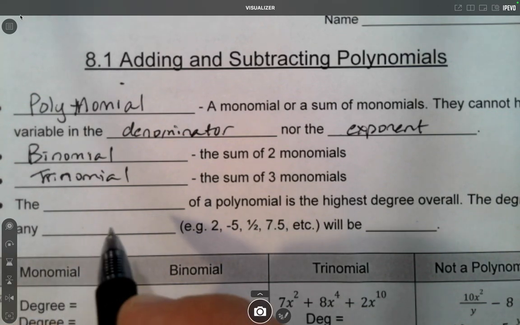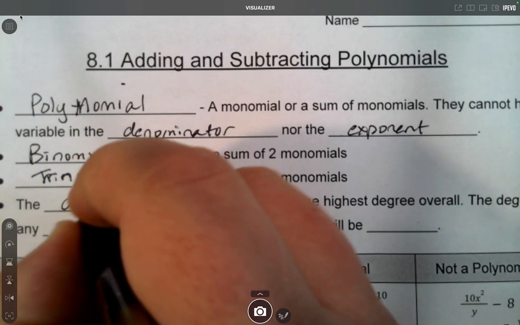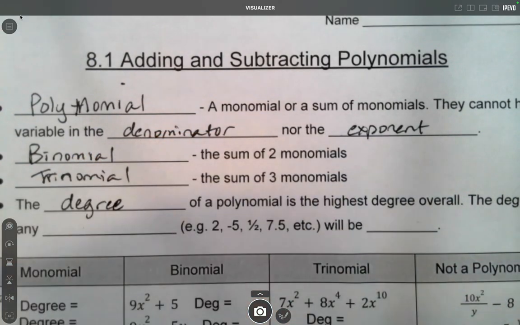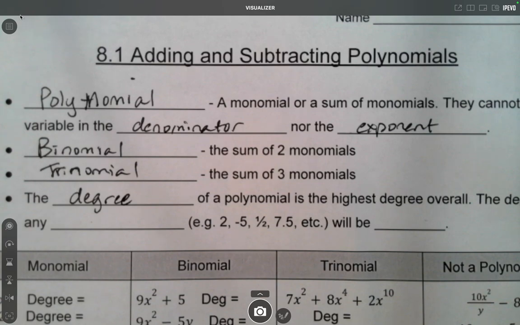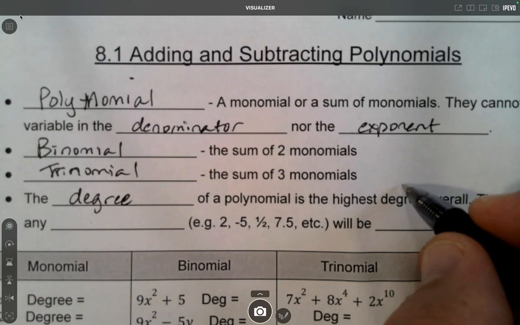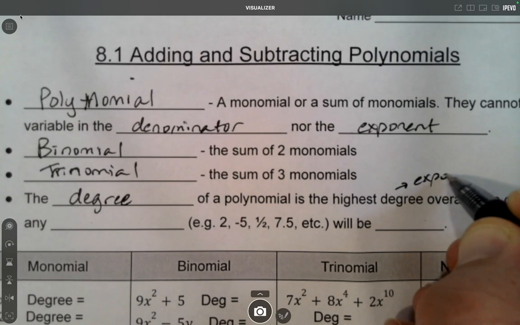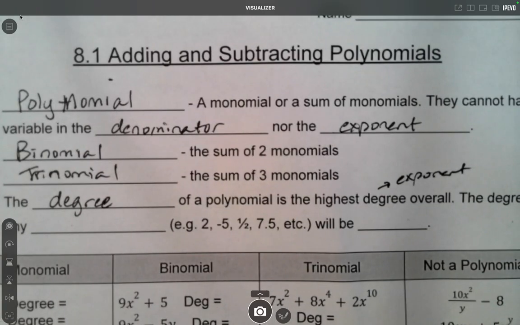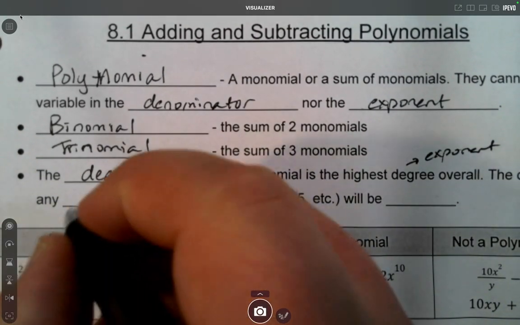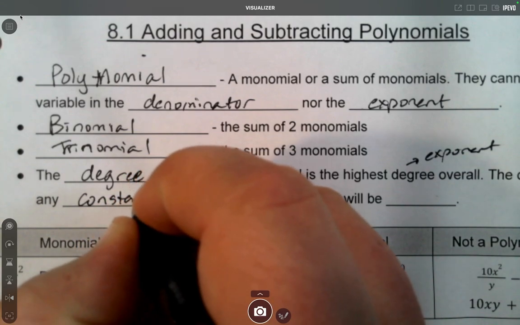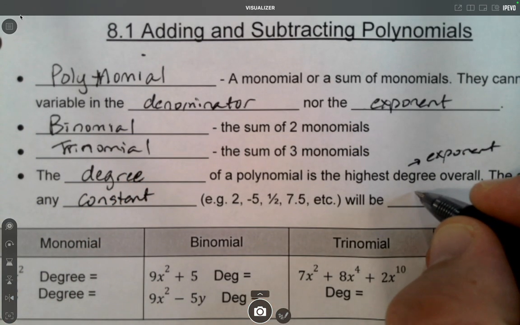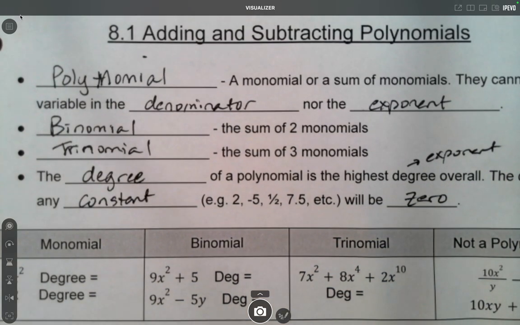Now, another word we want to know about polynomials is their degree. Now, all polynomials have a degree, no matter if they have one term or 11 terms. They still have a degree. And it's their highest degree or highest exponent overall. So the degree of any constant, meaning a number without a variable, will be 0. So if there's a number all by itself, its degree is 0, because it has no variable. So its variable is raised to the 0 power because it's not there.